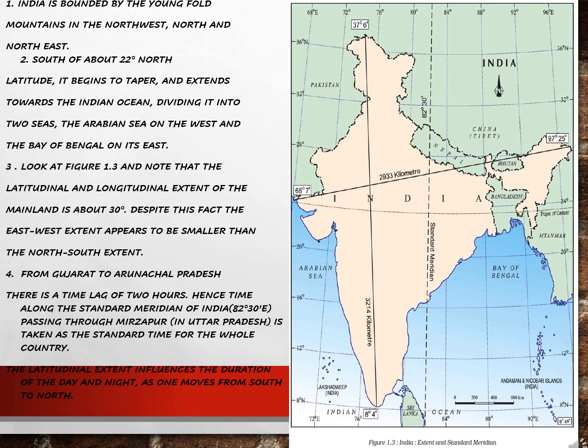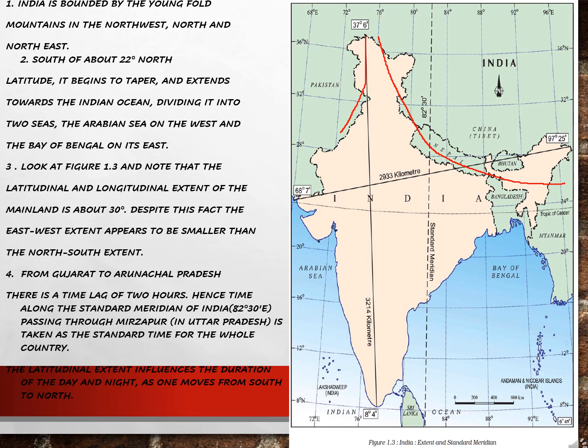You can see the map of India. India is bounded by the Young Fold Mountains in the northwest, north and the northeast. The Young Fold Mountains are the Himalayas, children. So the mountains, that is the Himalayas, bound India in the areas of northwest, north and northeast. South of about 22° north latitude, you can see the upper portion is north, right?